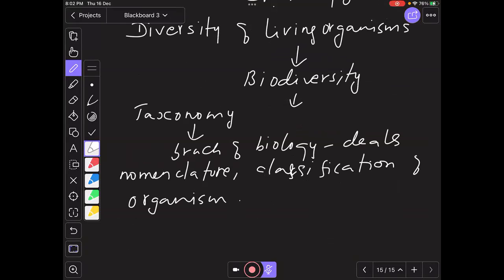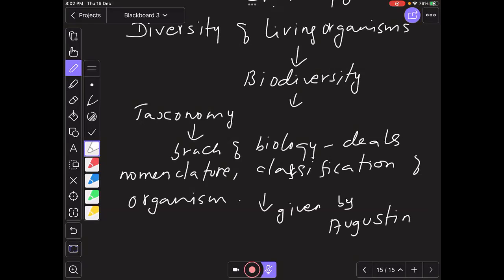So initially this term taxonomy was given by... don't write the definition here, I'm just talking about the term. So he was the person who initially proposed the term called taxonomy.